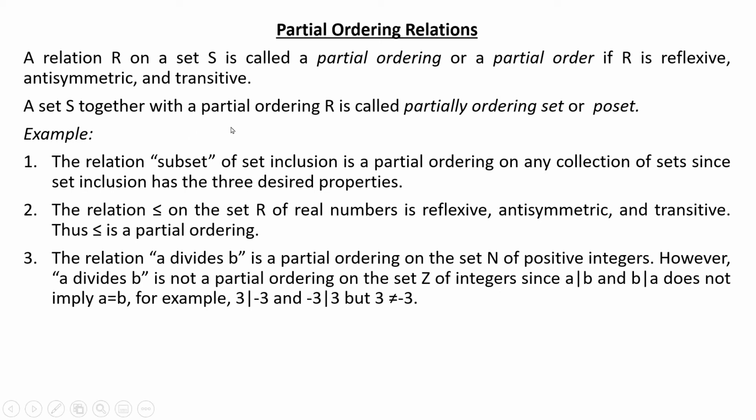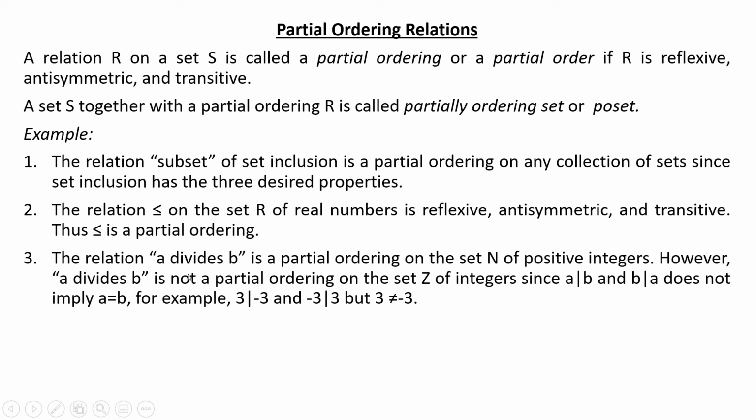It is antisymmetric also because if A is a subset of B and B is a subset of A, then obviously set A is equal to set B. The relation less than or equal to on the set R of real numbers is reflexive, antisymmetric and transitive, thus less than or equal to is also a partial ordering.